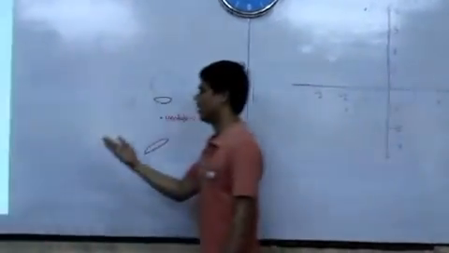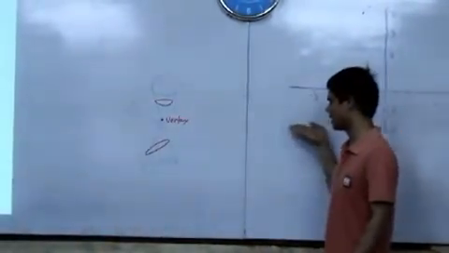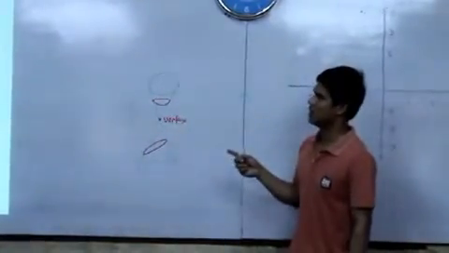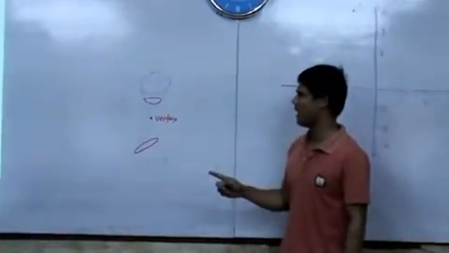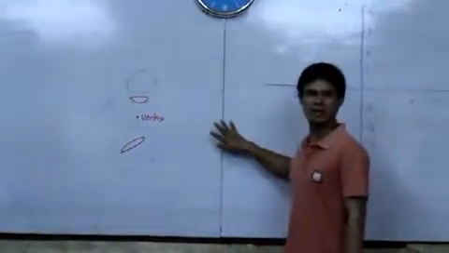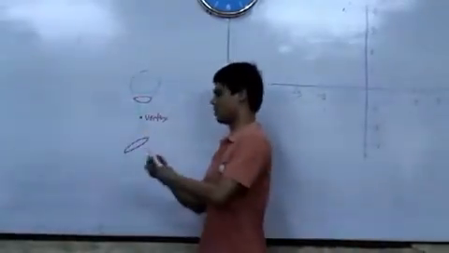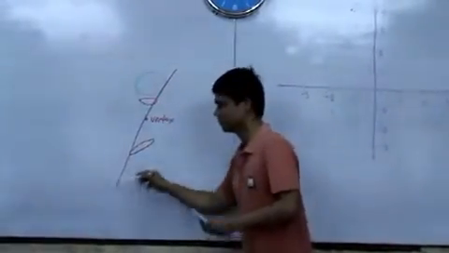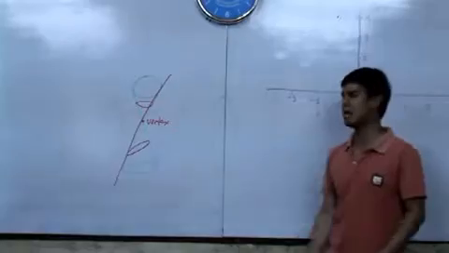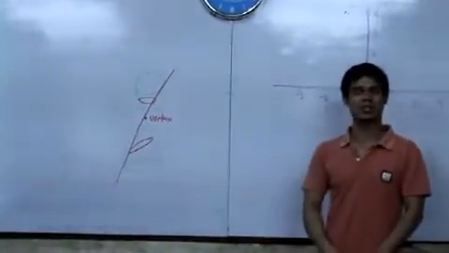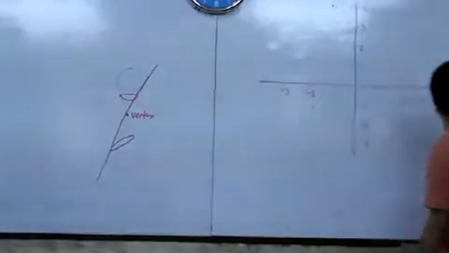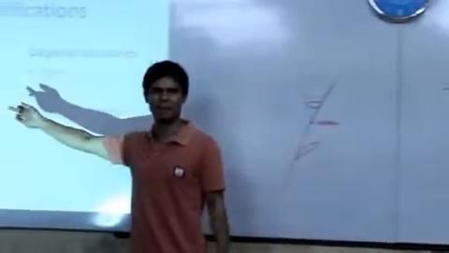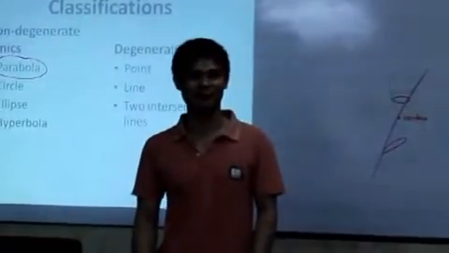So meaning, for example, this is our plane, if we have it like this, the common intersection is the vertex. So the conic now is a point. How about a line? If we have this like this, it will give you this particular intersection. And then of course the two intersecting lines. We will have a separate session for the degenerate conics. For now, because of our objectives for today, we'll be talking more about the parabolas. Okay? Are you all excited to know about parabola?